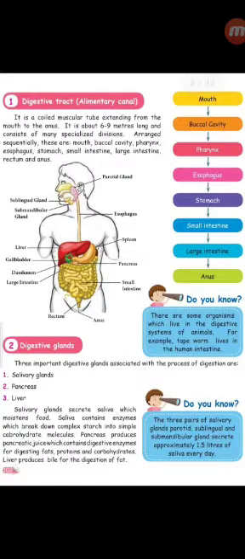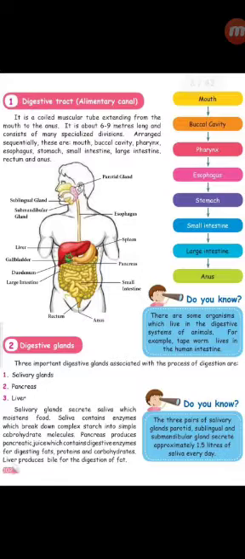And then see here in the picture, as we saw in the introduction, I gave you the pictures of each and every part of the digestive system.